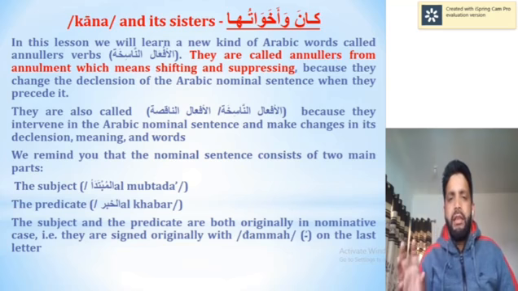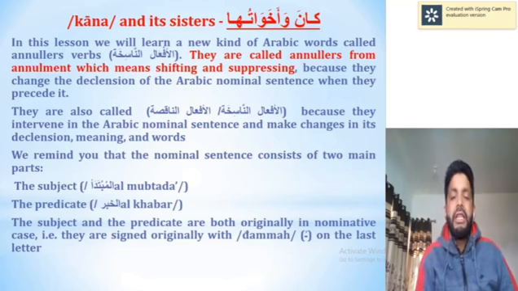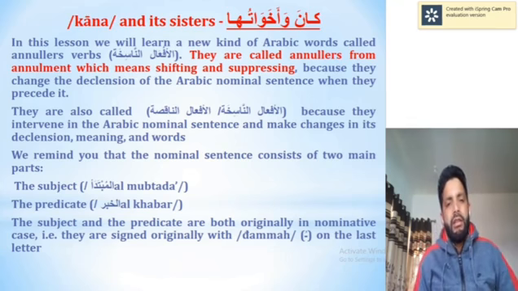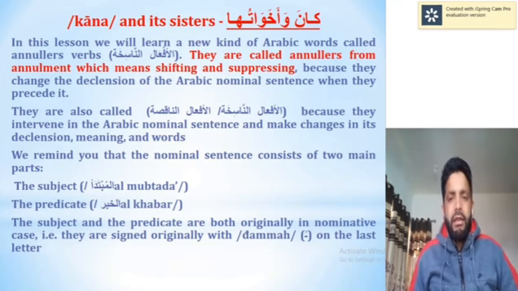So when we use any sister of kana before a nominal sentence, it changes its ruling in the same way as inna wa akhawatuha does, as we elaborated in the previous lesson. But there is a difference.